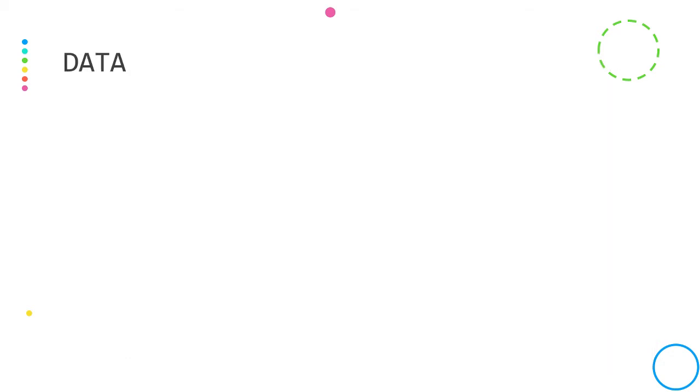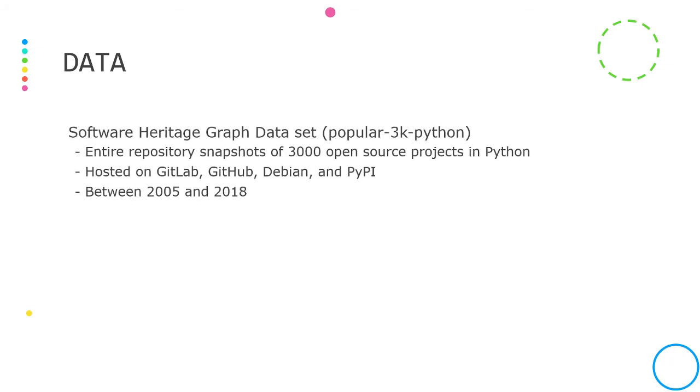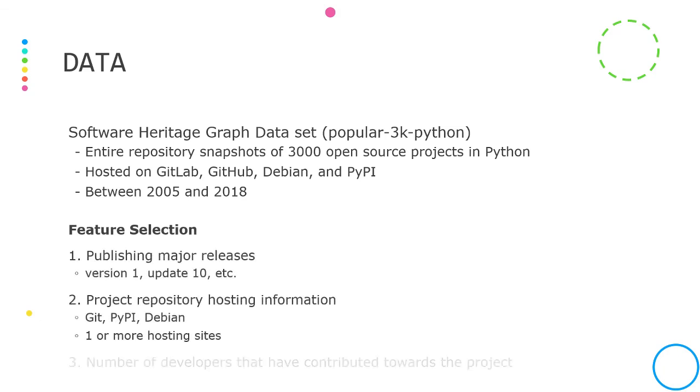We're using a subset of the data amassed by the Software Heritage Group of nearly 3,000 popular open source projects written in Python that are hosted on GitHub, GitLab, PyPI, and Debian. The features we focus on are whether major updates have been made, where the project repository is hosted, and how many developers have authored revisions.